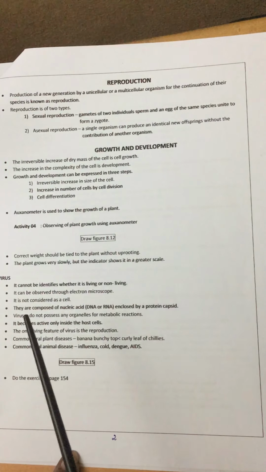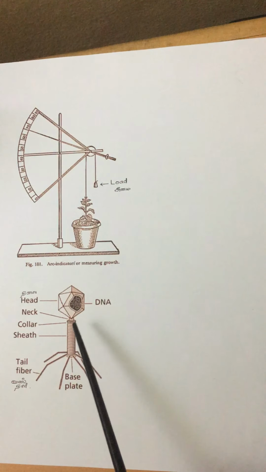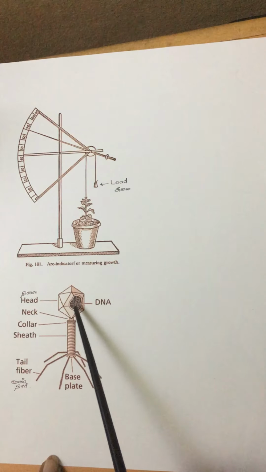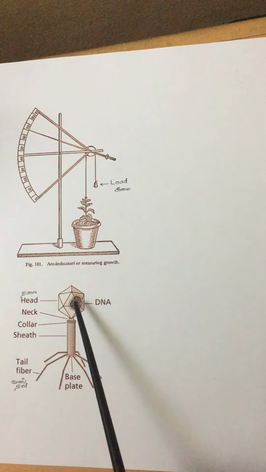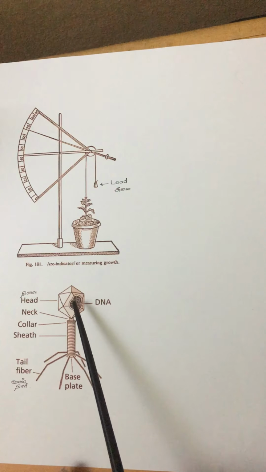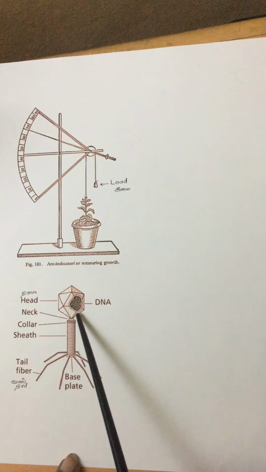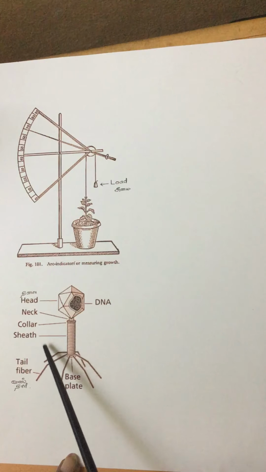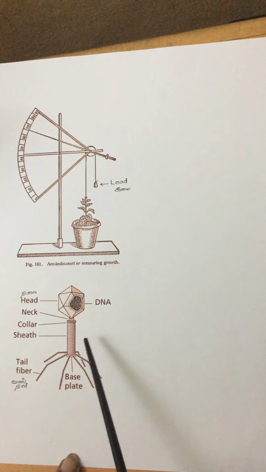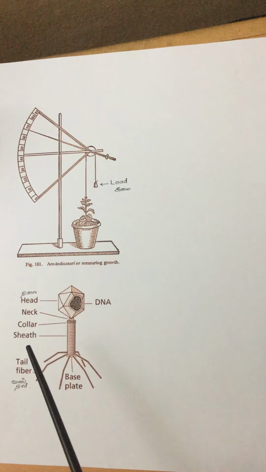The normal cell pattern is not there and the organelles are not present. Only DNA or RNA is present. Other organisms have both DNA and RNA, but here it is DNA or RNA; that is the special feature. It is surrounded by a protein coat, and the tails are also there. When the virus is outside the body, it is like matter, non-living. Only when it enters inside the body does it multiply.